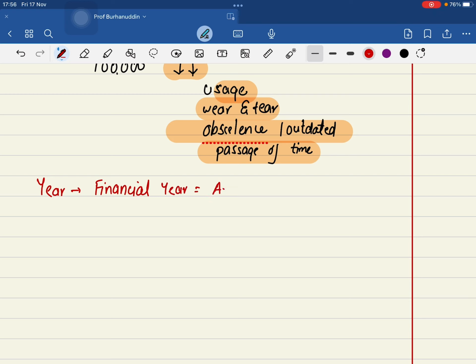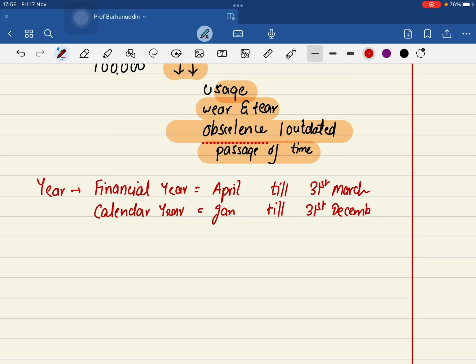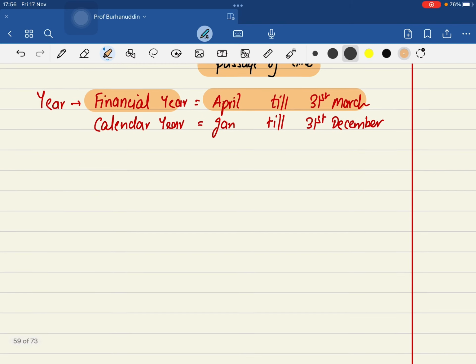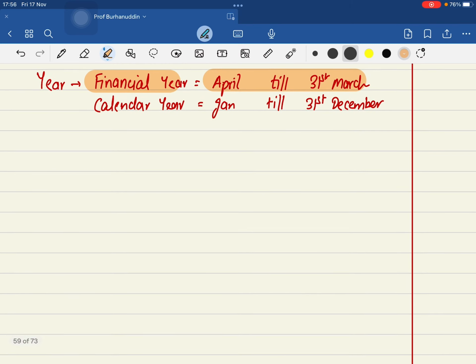The financial year starts from 1st of April and it ends on 31st of March. We have discussed this earlier. And the other one that we have is your calendar year, and this is 1st January till 31st of December. We do not follow the calendar year, we follow the financial year. This is also called the accounting year, 1st of April to 31st of March.